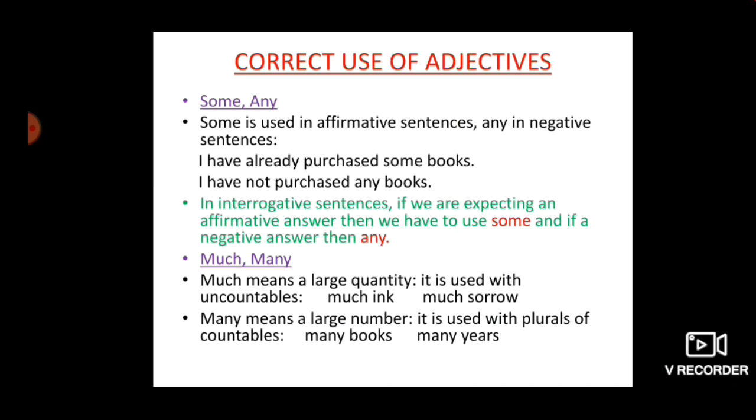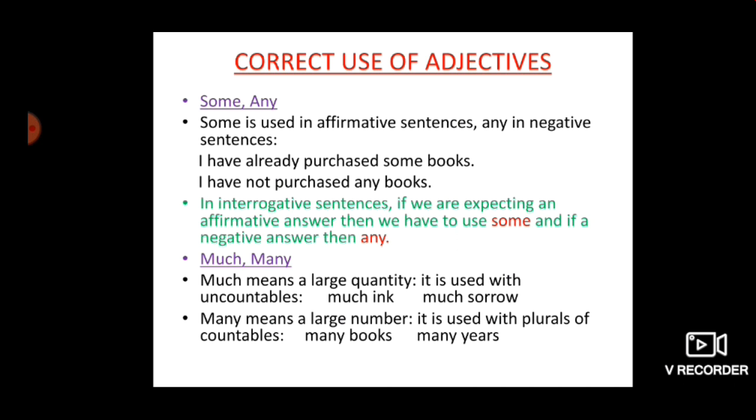In an interrogative sentence, if we are expecting an affirmative answer, then we have to use some, and if a negative answer, then any. Okay, that's an interrogative sentence. Of course, when you are expecting that the answer will come in a positive, then you have to use some in your question, and if you are not sure, if you are negative about the answer, then you have to use any.